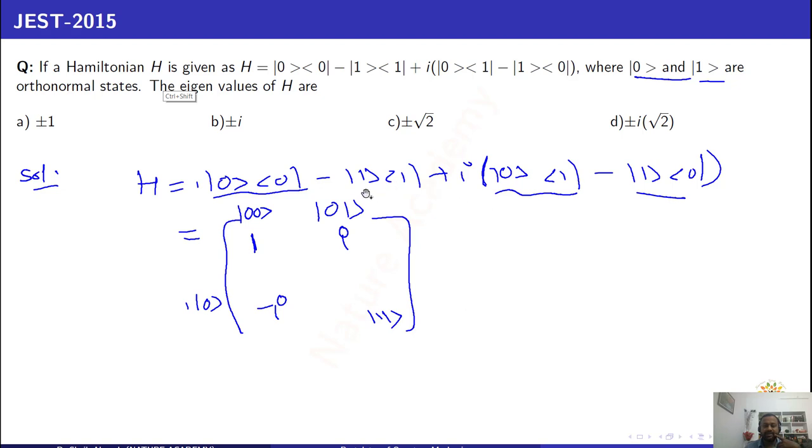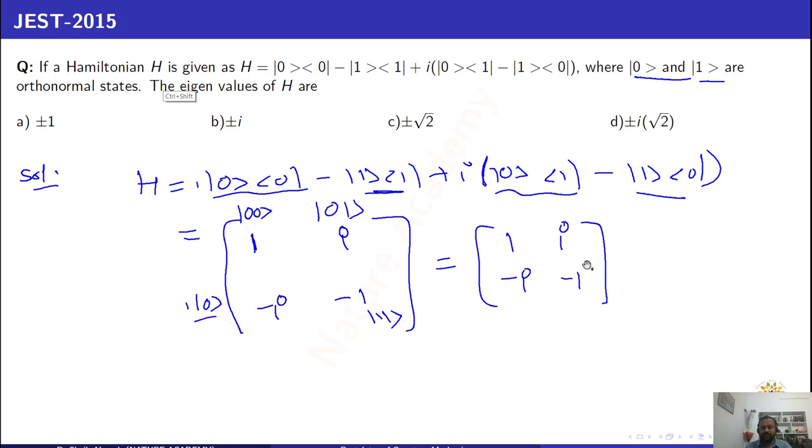And what else? 1 1 has the value minus 1. Okay, finally I will write the H value here. H is 1, i, minus i, minus 1. So this is the Hamiltonian in matrix form. Here 0 and 1 are orthonormal states. When you have two states, I can write it as a 2 by 2 matrix, like 0 0, 0 1, 1 0 and 1 1.